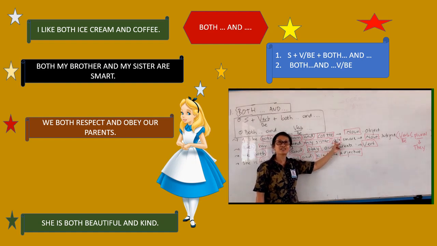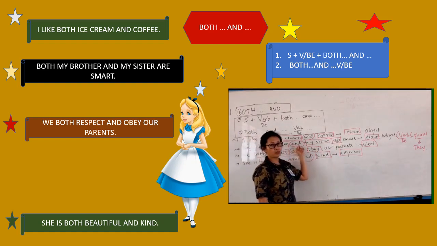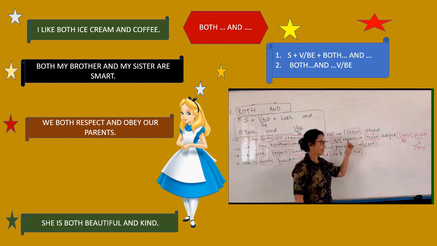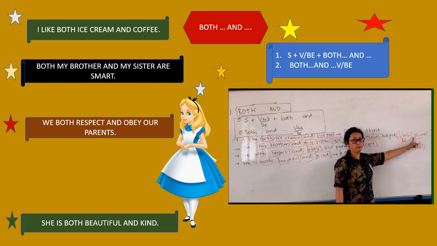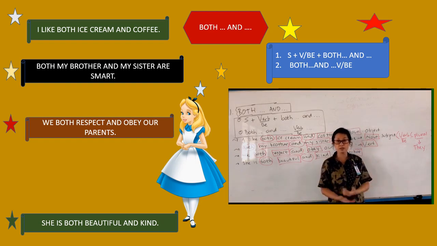Now, let's see here, let's focus. If you use both and, we talk about more than one subject, plural. That's why if you use to be, or the verb must be in the plural form. And plural here must be connected with the subject they. Remember all the rules about they.